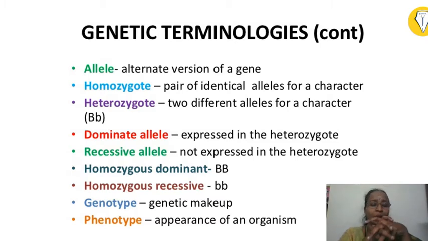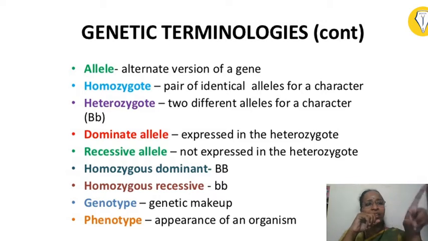Okay. Now in this same eye color characteristic, we will take what is homozygous dominant. That means the dominant character, father is also contributing for black eye color, mother is also contributing for black eye color, black being the dominant one. So the individual is going to be homozygous dominant.